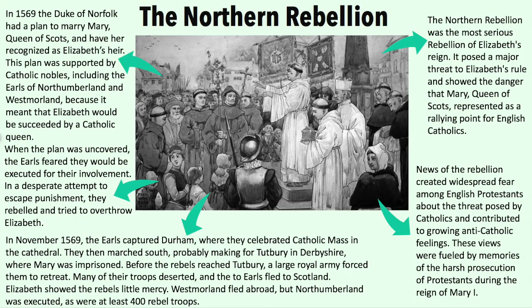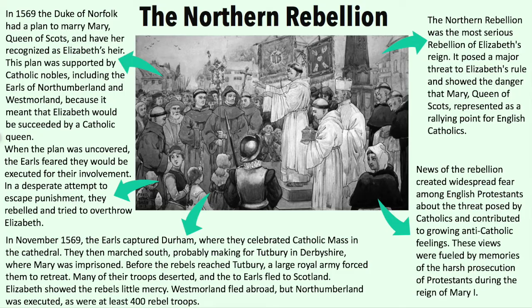In November of 1569, the earls captured Durham, and they celebrated Catholic Mass in the cathedral. They then marched south, probably making for Tutbury in Derbyshire, where Mary was imprisoned. Before the rebels reached Tutbury, a large royal army forced them to retreat. Many of their troops deserted, and the earls fled to Scotland. Elizabeth showed little mercy towards them. Westmoreland fled abroad, but Northumberland was executed, and so were at least 400 rebel troops.